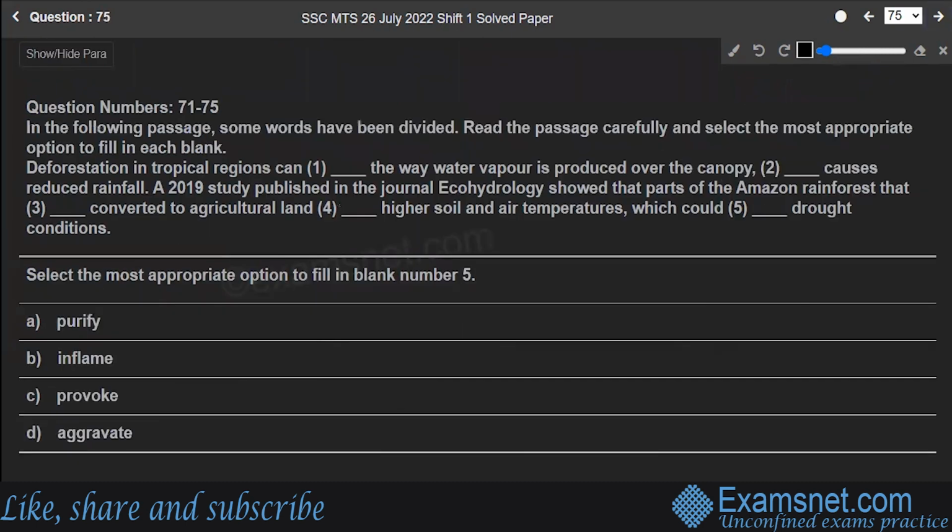Next is question number 75. Which could dash drought conditions: purify, inflame, provoke, or aggravate. Let's understand the meanings of all of them. Purify means remove dirt or remove harmful substances.